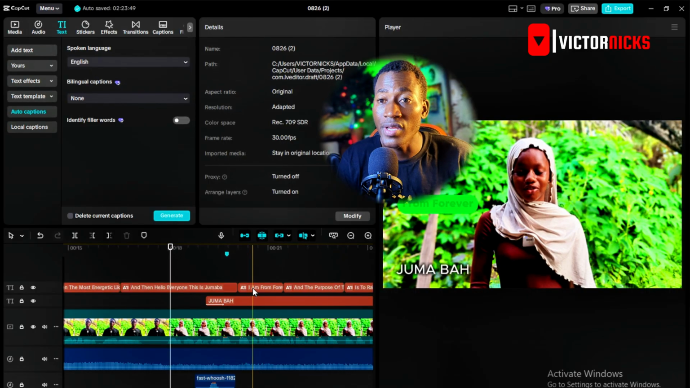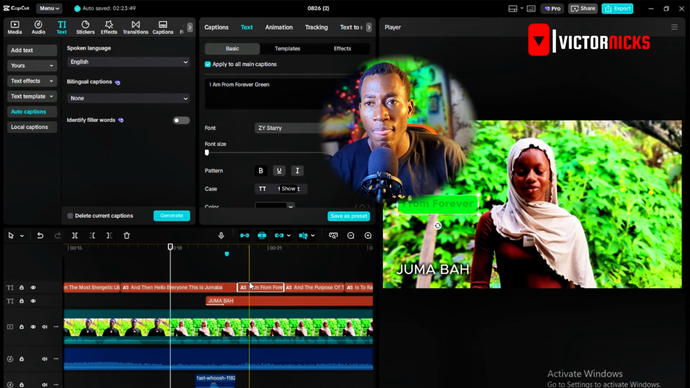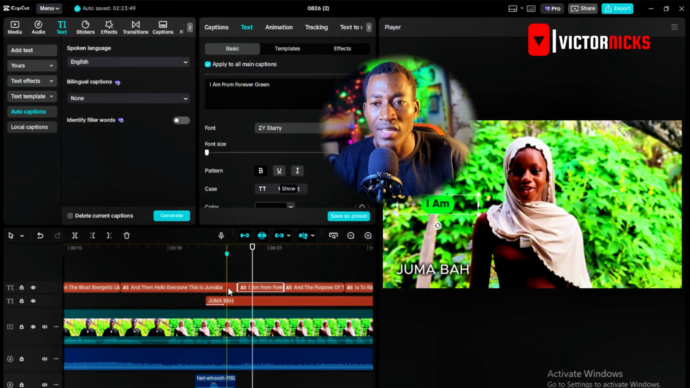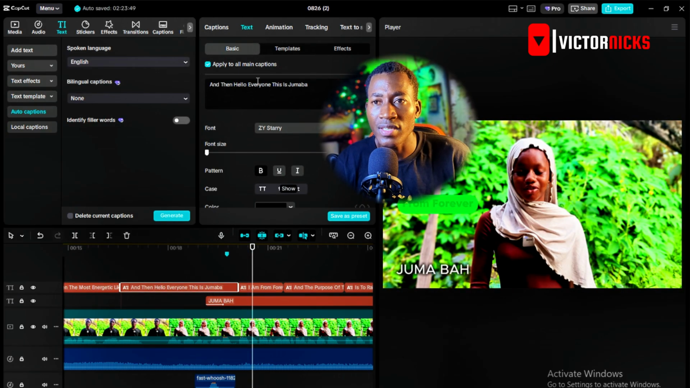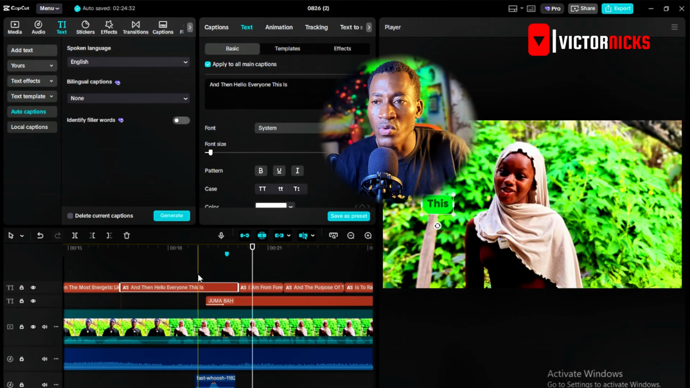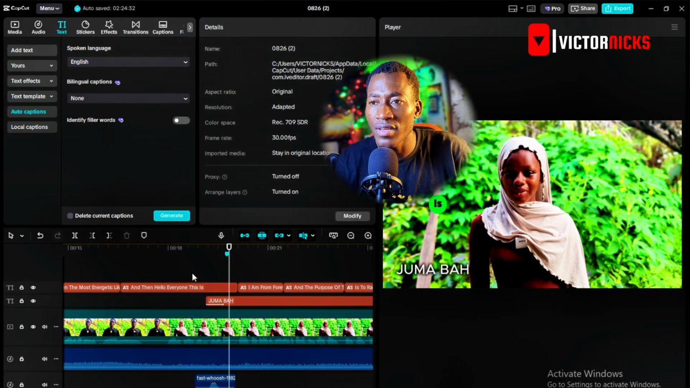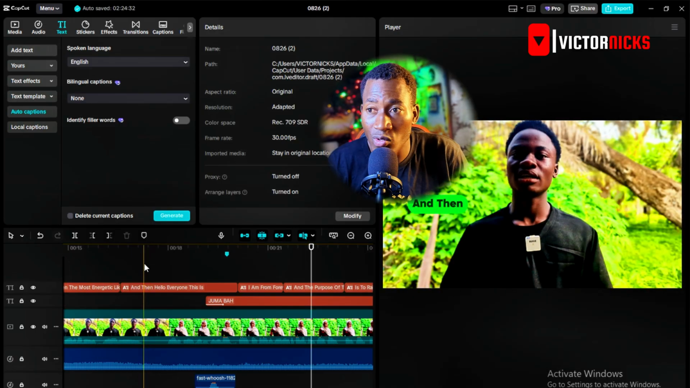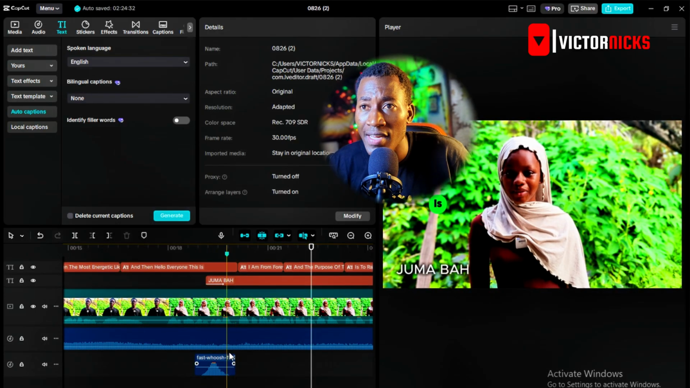So you can always click on the text and then decide to edit. You understand? You can click on the text and let's say I don't want that Jumaba to appear because I have already written it down. So when I remove it, this is Jumaba. I am from Forever Green, and the purpose of this. Can you see that? That's so amazing.